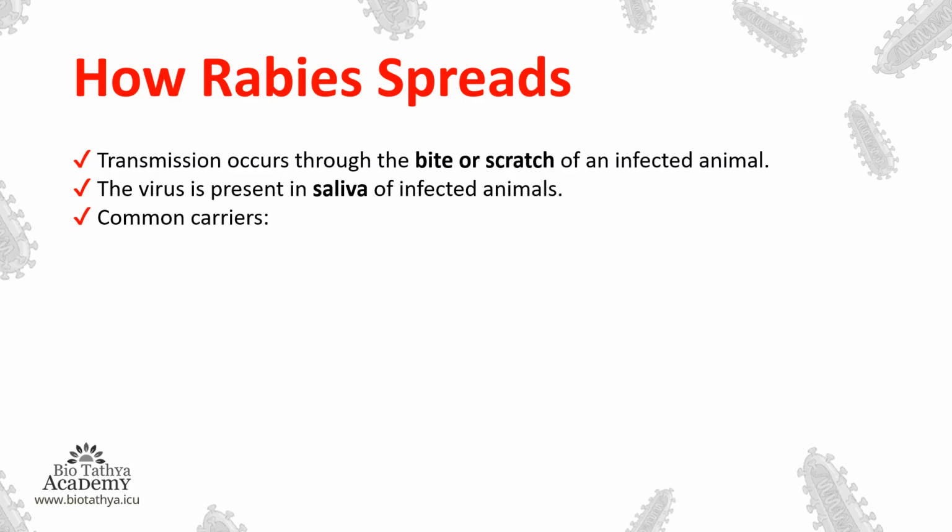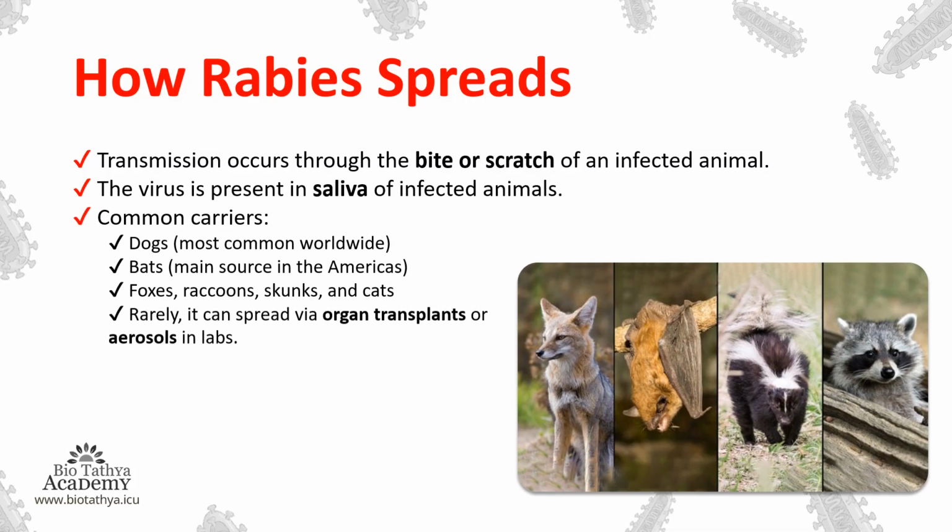Common carriers. Let's see who the common carriers are. The common carriers are dogs, most common worldwide. Here we can see which is most common worldwide, and we always know that rabies is caused by dogs or by the bite of a dog, but it's not always the case. It can also be caused by bats, which are the main source in the Americas. Foxes, raccoons, skunks, and cats can also cause rabies.